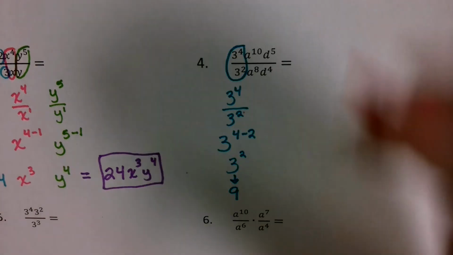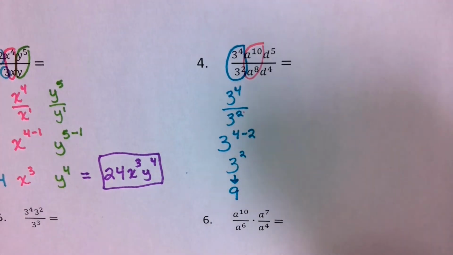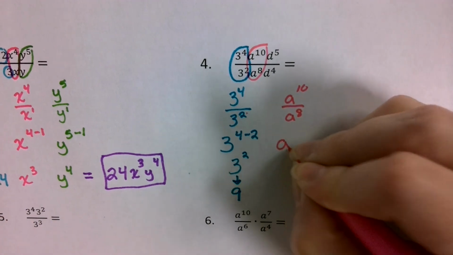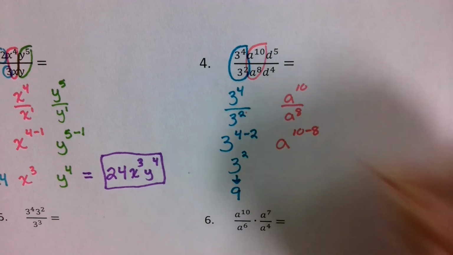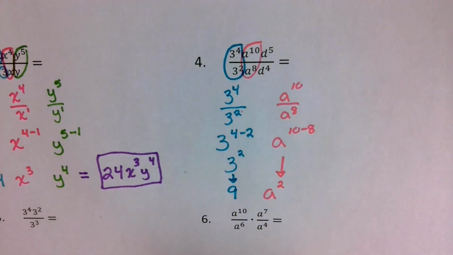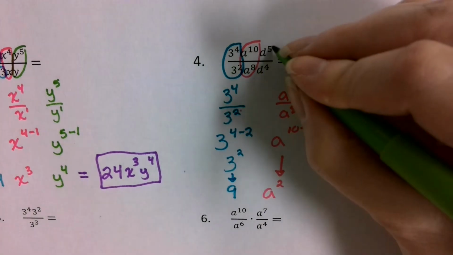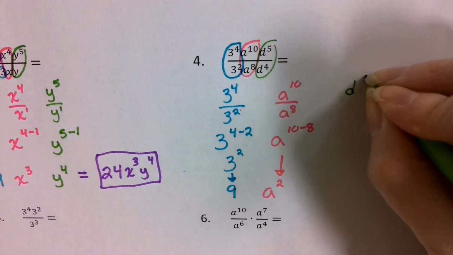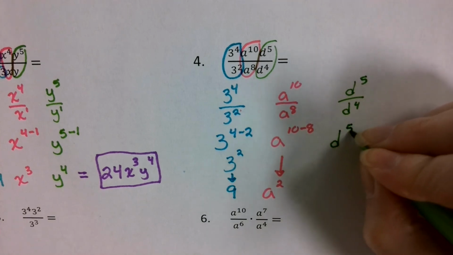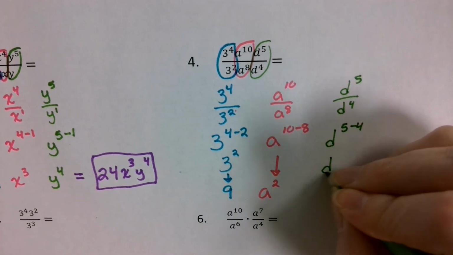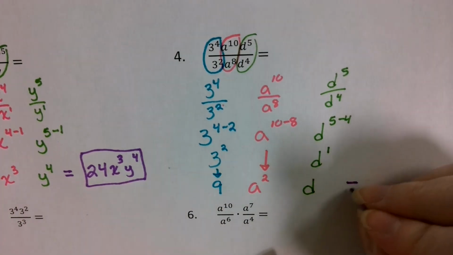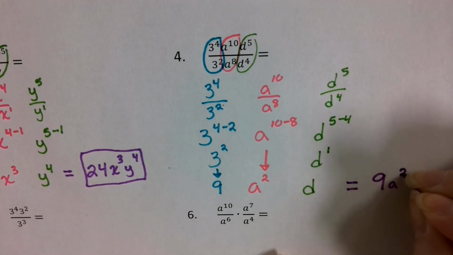Then we're going to focus on the a's. We have a to the 10th and a to the 8th. So a to the 10th over a to the 8th means that we're going to keep the a and subtract the exponents, 10 minus 8, and that's going to come out to a to the second power. Then for the d's, d to the 5th over d to the 4th, we're going to subtract 5 minus 4. That's going to come out to d to the first, or just d. So when we piece it all together, that's 9a squared d.